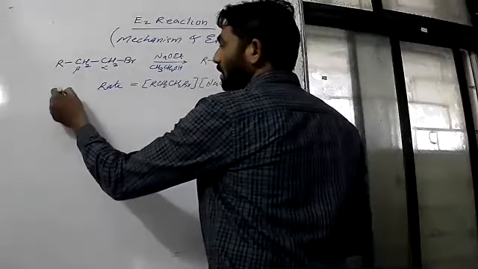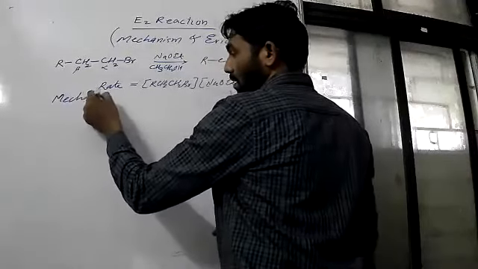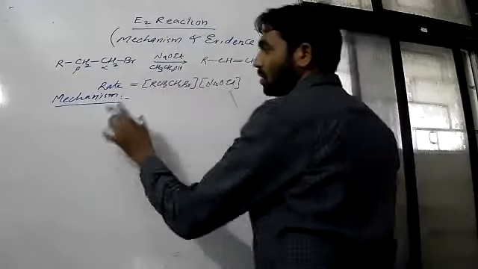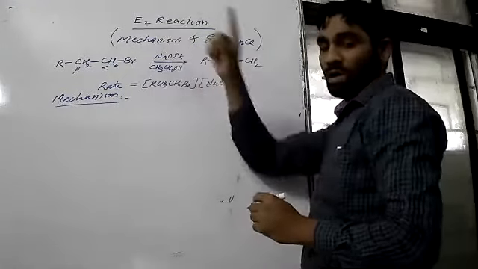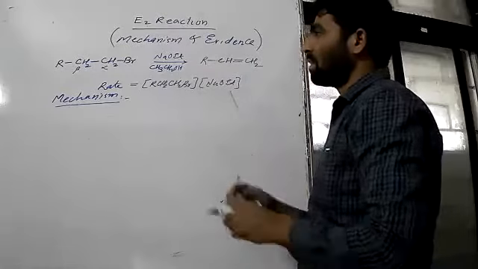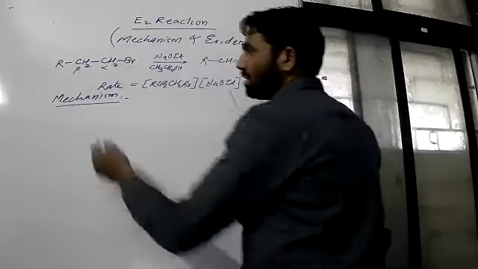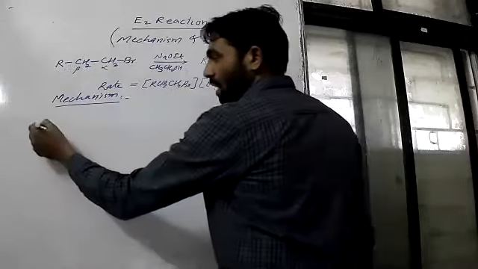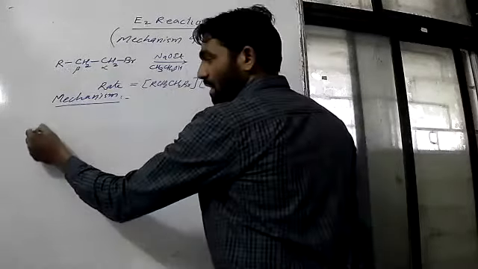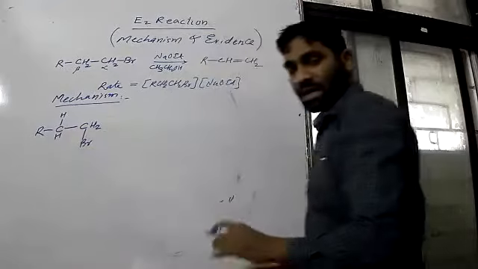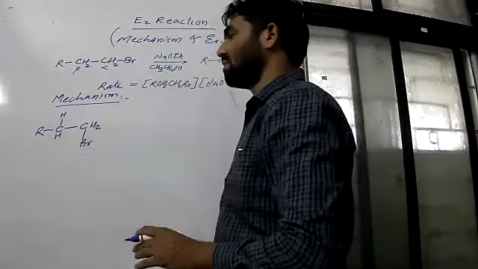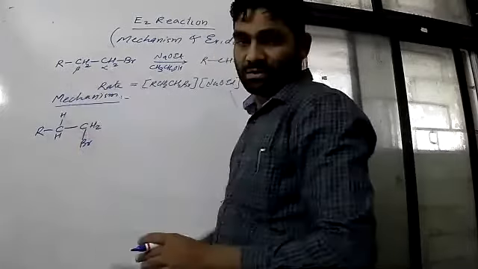And we also learned the mechanism in the last lecture. So again we will review the mechanism and then we will go for evidences in support of the mechanism. What we say about E2 is that it is a one step reaction. One step means all the breaking of bonds and formation of bonds take place in a single step. So I will write this example here, with R, C, H, and one more hydrogen, because our aim is to understand the mechanism. So we can write the molecule in this orientation.